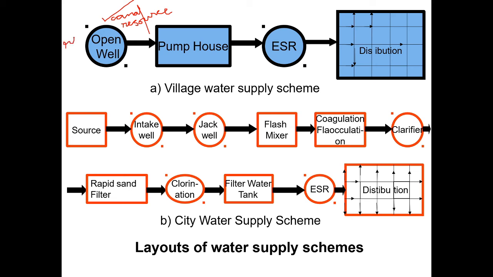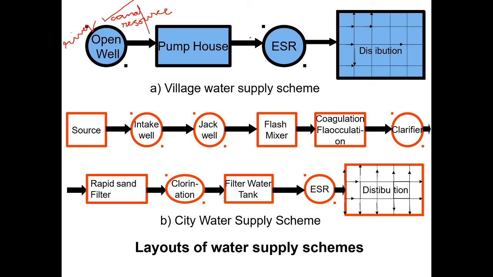This is particularly for a village. If you take one village, this is an open well or some lake or some river. From here you have to supply the water to the pump house. From the pump house, it is supplied to the elevated supply reservoir.